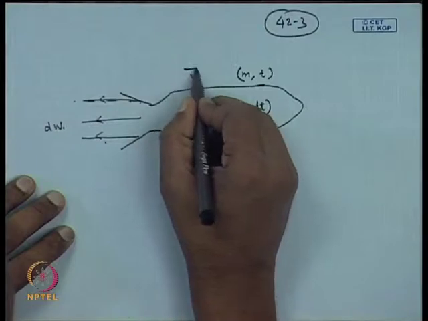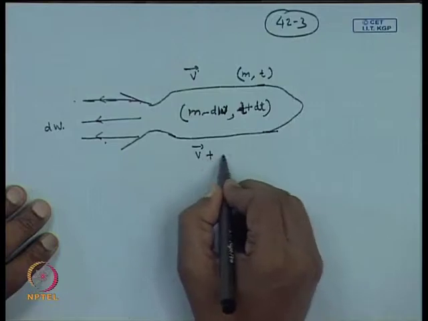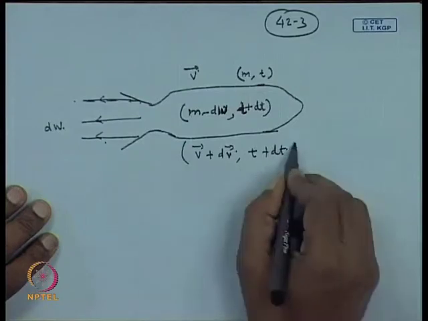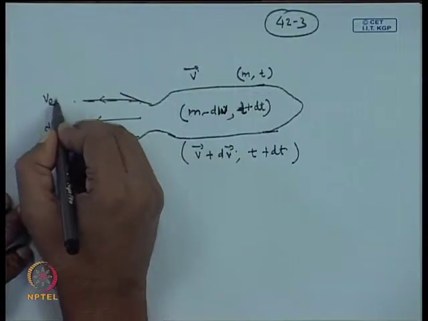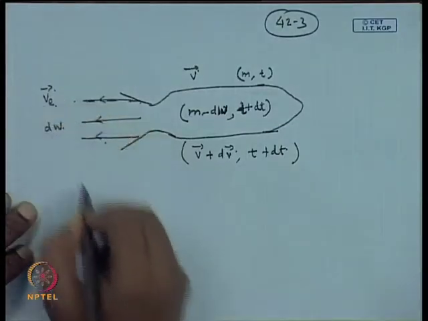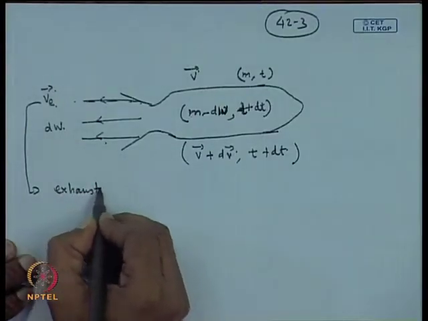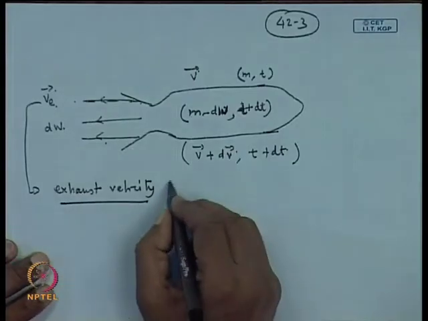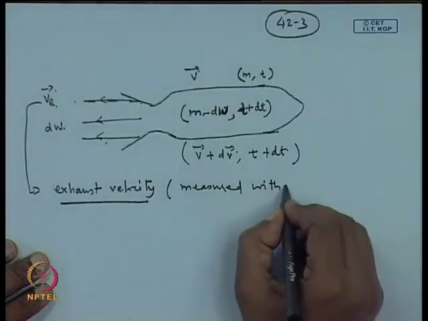Initially its velocity was v, and after the ejection of the mass, its velocity becomes v plus dv, and that happens at time t plus dt. Okay, and the ejection of mass is done at the rate of v. So, this is called exhaust velocity, and this is measured with respect to the rocket.